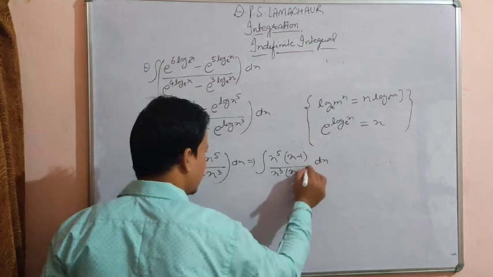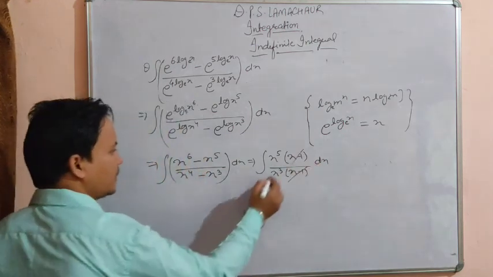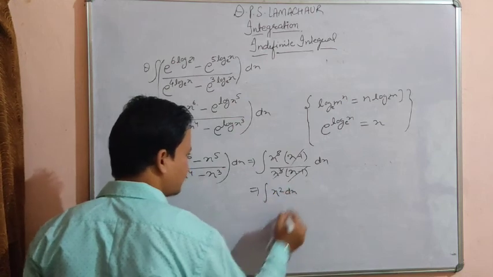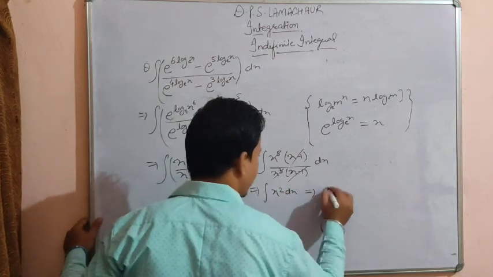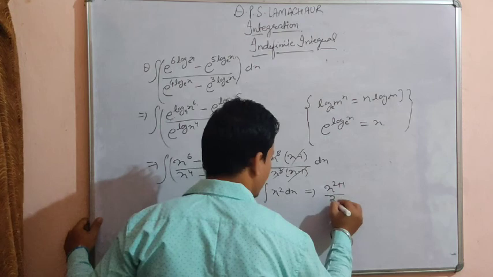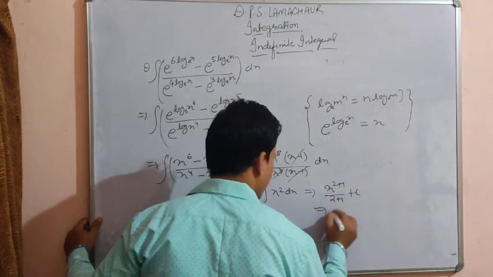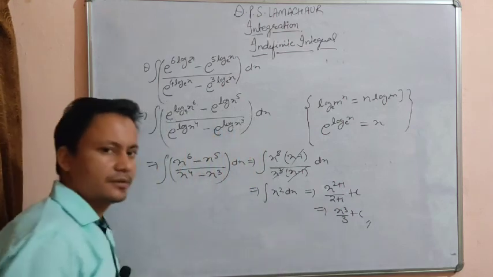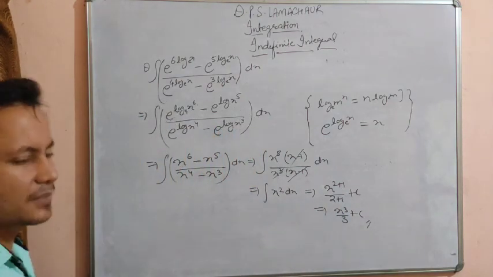Okay, dx, this cancels out. Okay, and also this cancels out. So what do we get? We get x square dx. Okay, so what is the integration of x square? x to the power 2 plus 1 upon 2 plus 1 plus c, that is x cube upon 3 plus c. So dear student, we have done a lot of examples here.